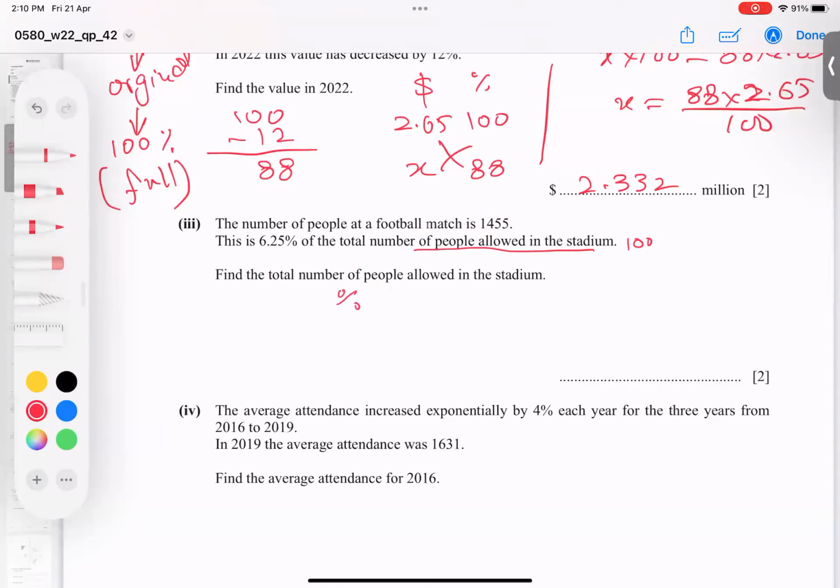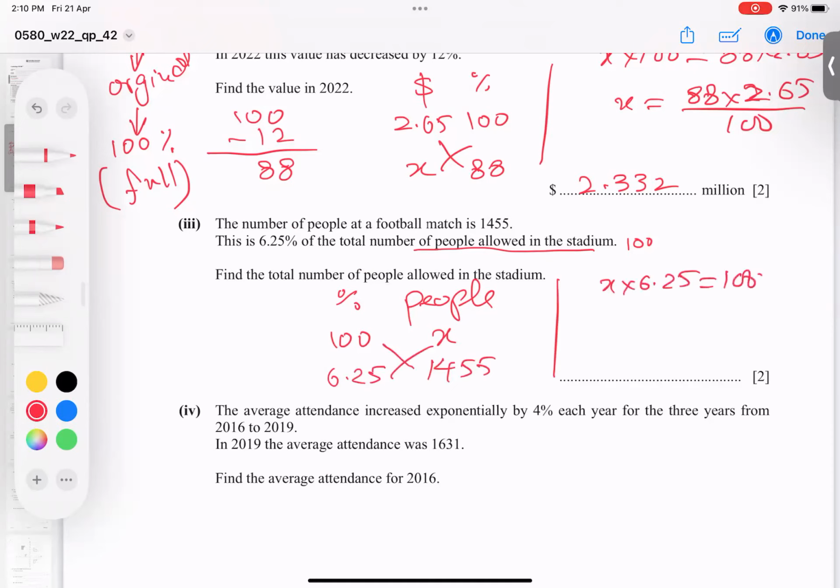So write percentage and write here people. So we need to find how many total. So 100, and here I want to find the total. And this equals this much. So 6.25% is actually equal to 1455. Now cross multiply. So X times 6.25 equals 100 times 1455. So 1455 divided by 6.25.